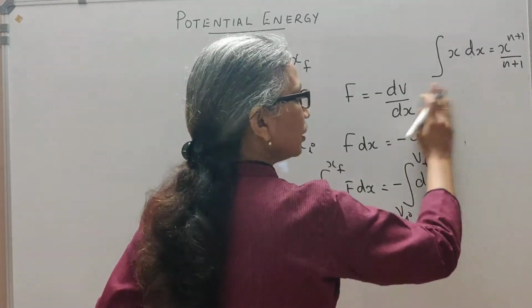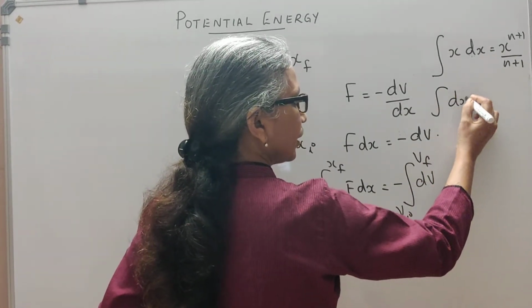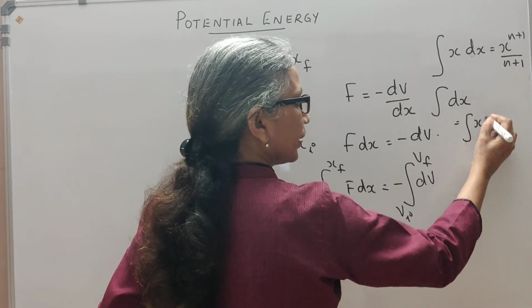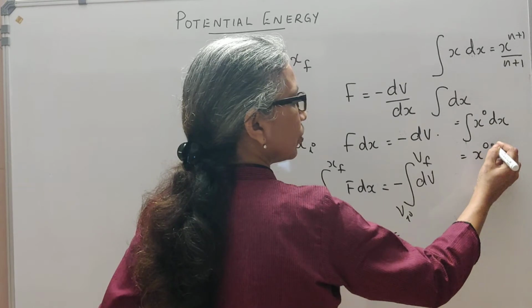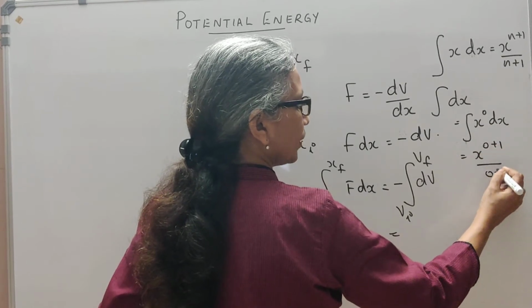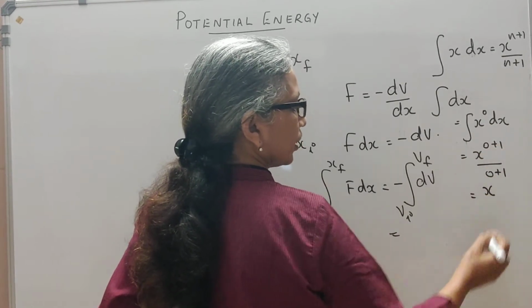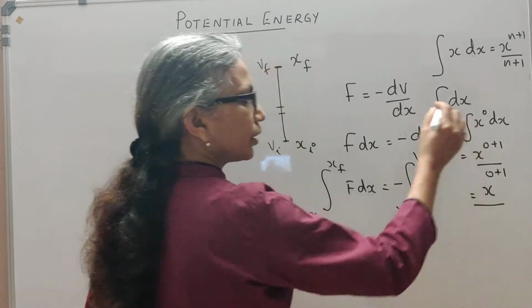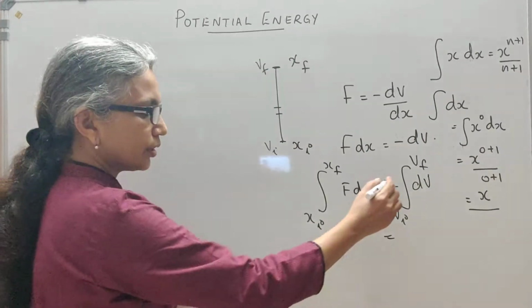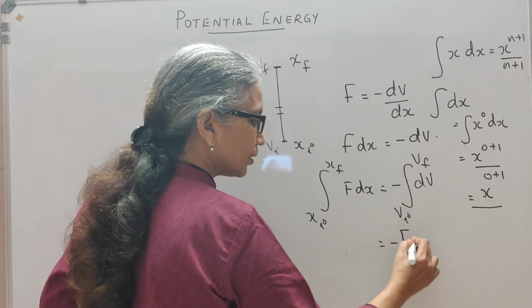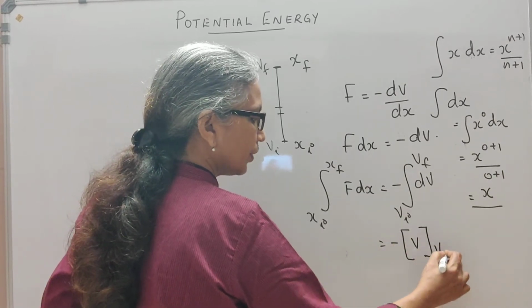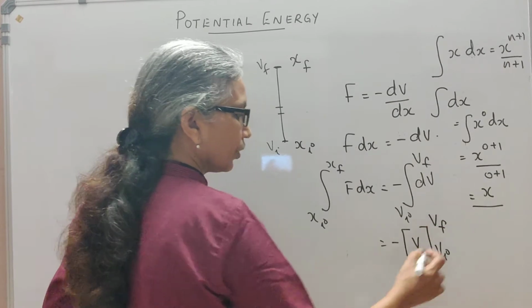So integral dx can be written as integral of x raised to 0 dx, which is x raised to 0 plus 1 by 0 plus 1, which is x. So please remember, integral dx is x. So in this case, integral dV should be simply V within the limits Vi to Vf.